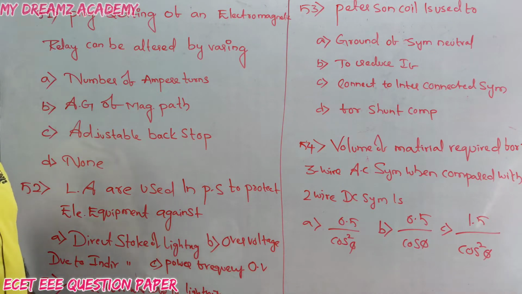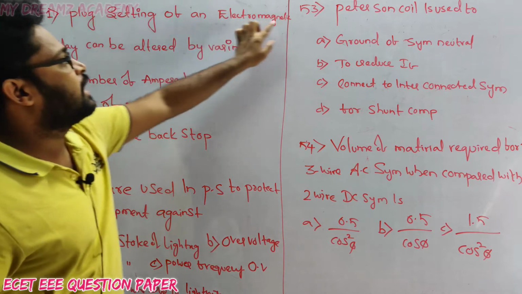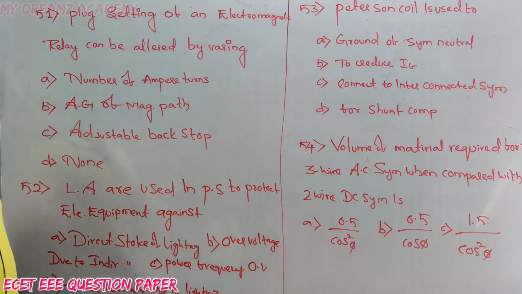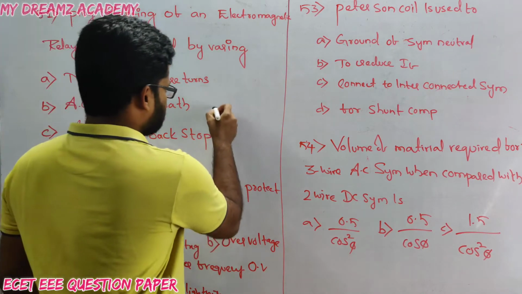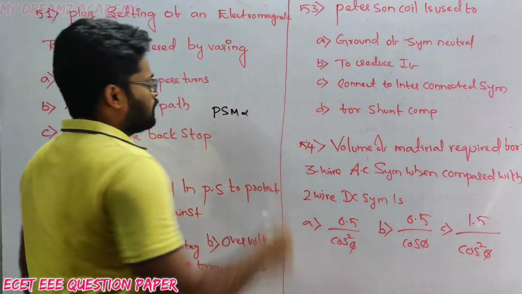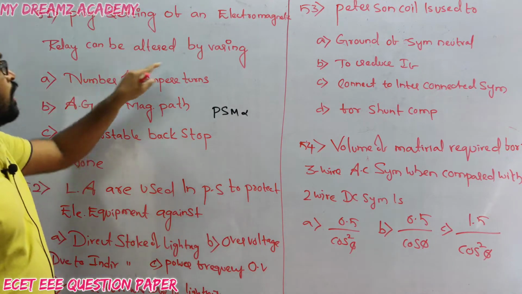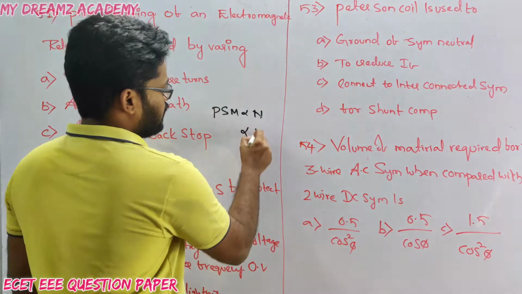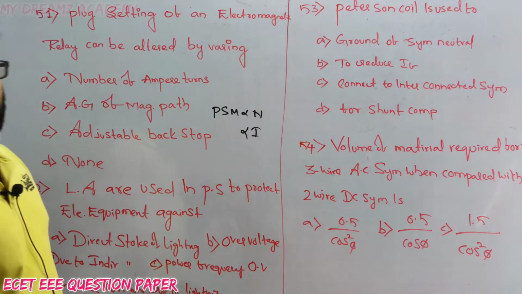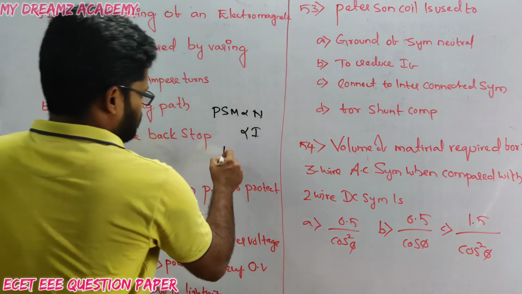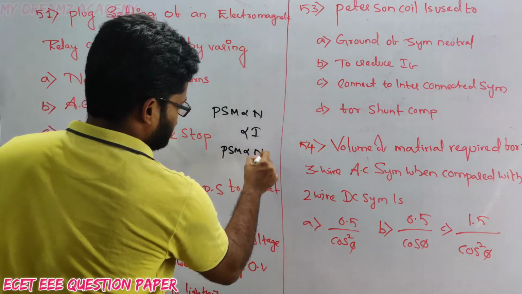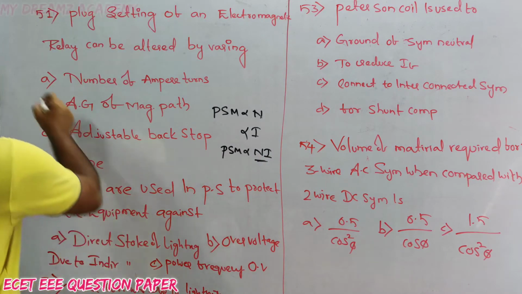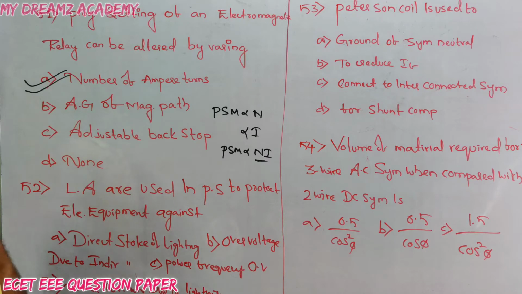Question number 51. Plug setting of an electromagnetic relay can be altered by varying. Actually, the plug setting multiplier, PSM, is altered by varying the number of turns and also by varying the current flowing through it. If I eliminate the proportionality constant, it is directly proportional to N into I. So number of ampere turns is the correct answer.